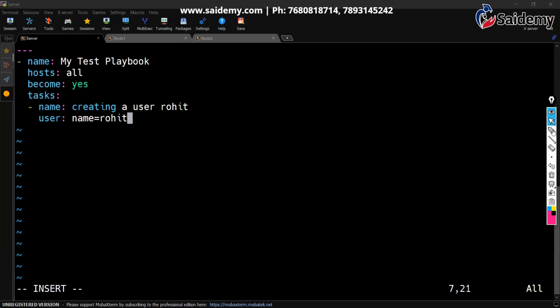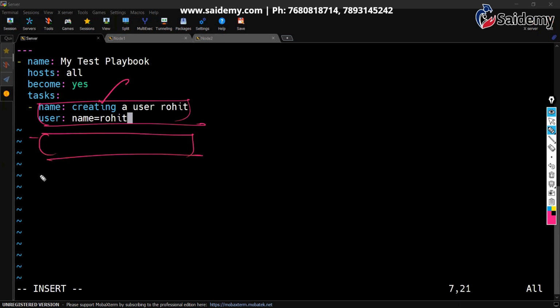Under the task section, you can see I kept one task. You can see the indentation here. Like that, you can give one more task here. This is one task, actually this is a group. That's why the first line of the group should have a hyphen. One more task, like this. Like that you can add any number of tasks.